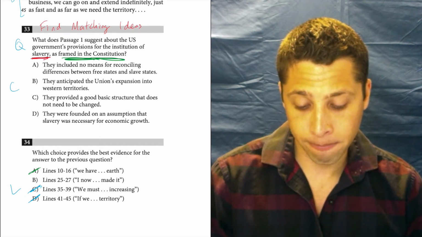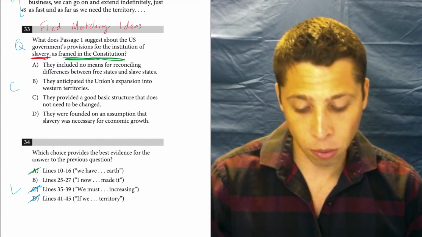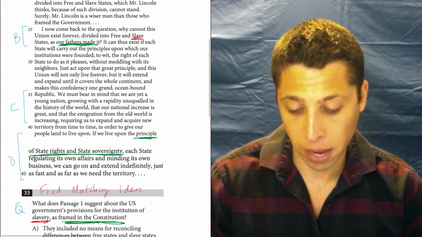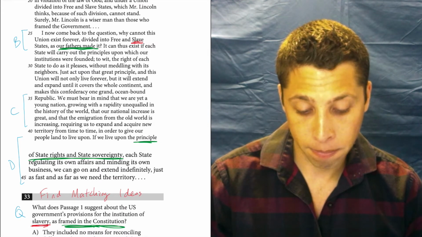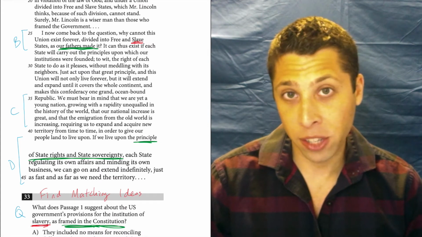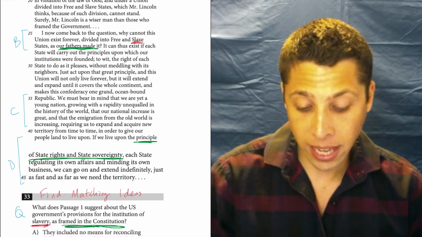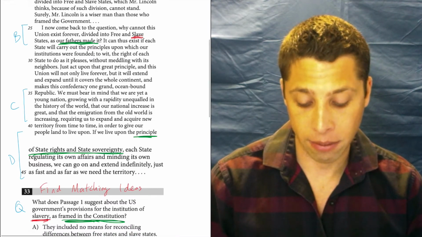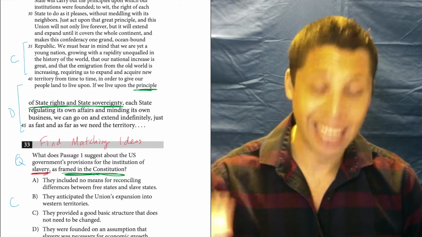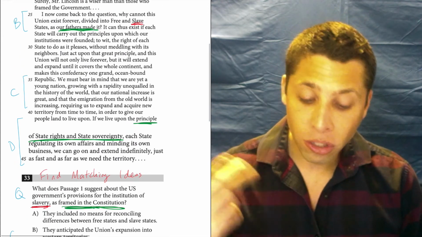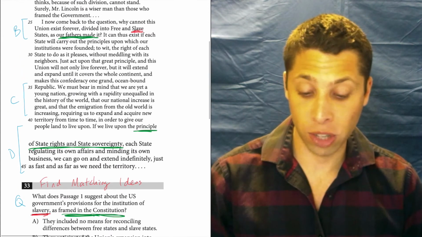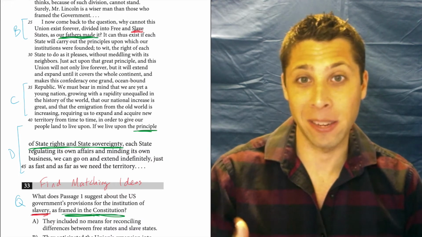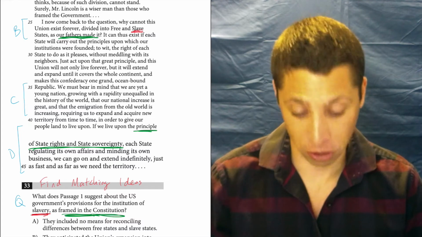So, A: they included no means for reconciling differences between free states and slave states. Well, if I go back to the line, it seems to be suggesting the opposite, right? Why can't the union exist with both of these kinds of states, free and slave, right? Whereas A is saying it can't. The question in B seems to suggest that there's no reason it can't, that it seems like it should be able to persist forever, right?